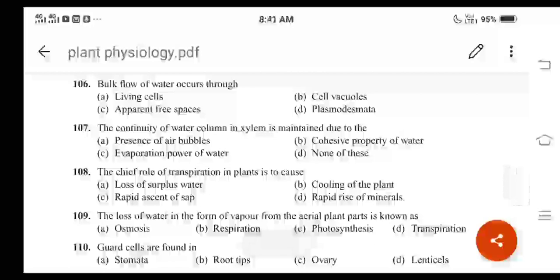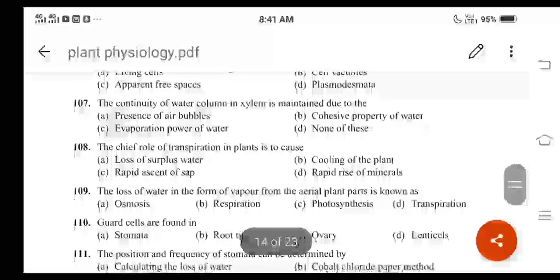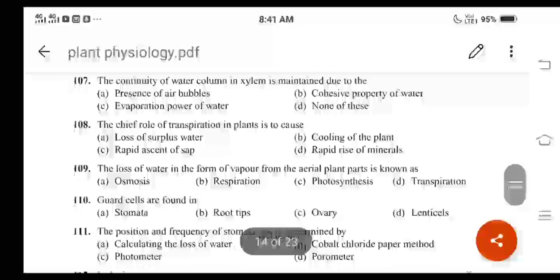water, right? And here we studied what is cohesive property or cohesion. It is nothing but the mutual attraction between the water molecules. Because of this only, a continuous water column in the xylem is maintained, right? Then let us move on to the next question, question number 108.